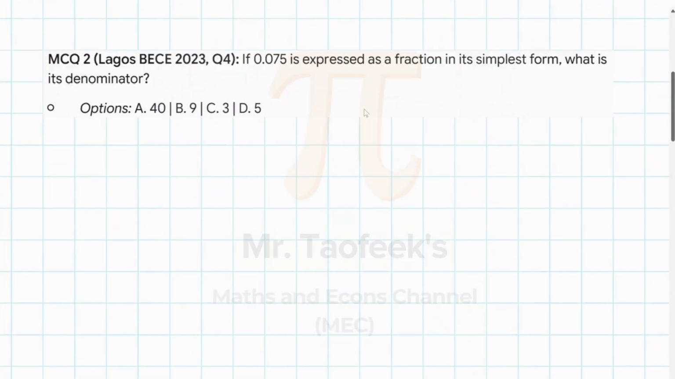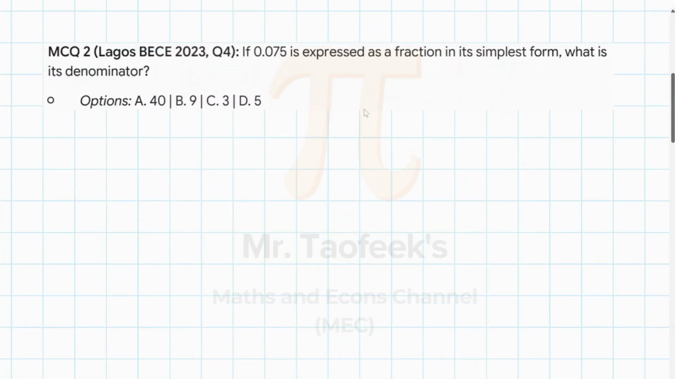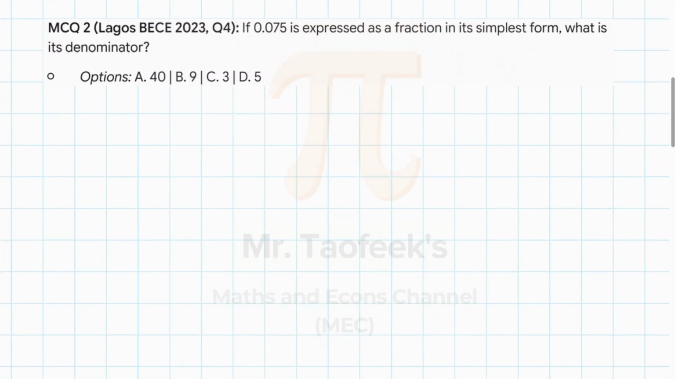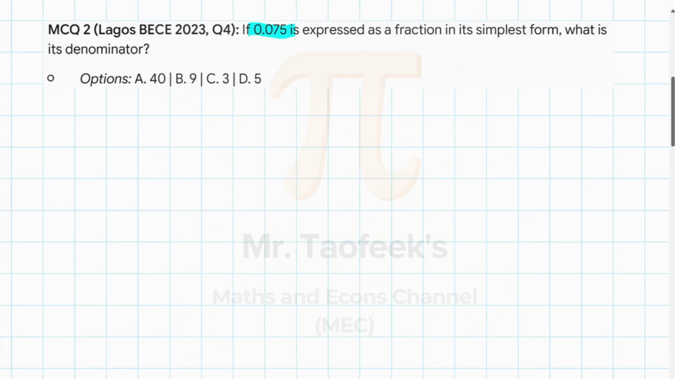Let's go to question number 2. This is from BECE 2023. The question says that if 0.075 is expressed as a fraction in its simplest form, you have to keep that in mind. What is the denominator? So the first thing we have to do is this decimal. How do we write it as a fraction?